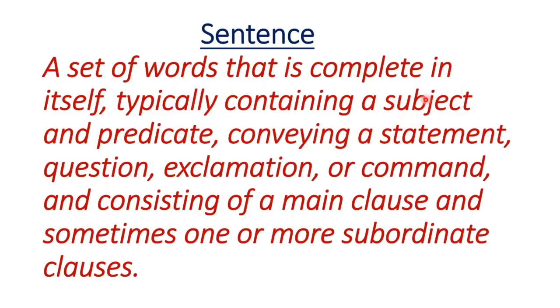All of you know about a subject, and all of you know about a predicate. It conveys a statement. Maybe it can express a question, an exclamation, or a comment, and usually a sentence consists of a main clause and sometimes one or more subordinate clauses.